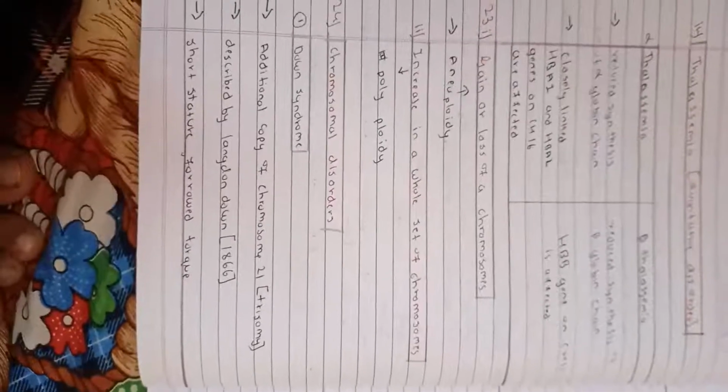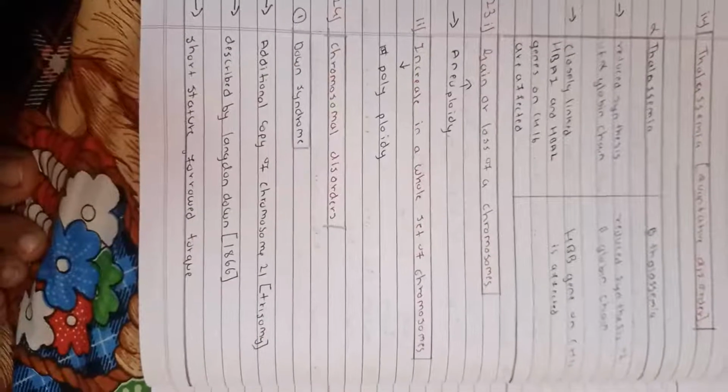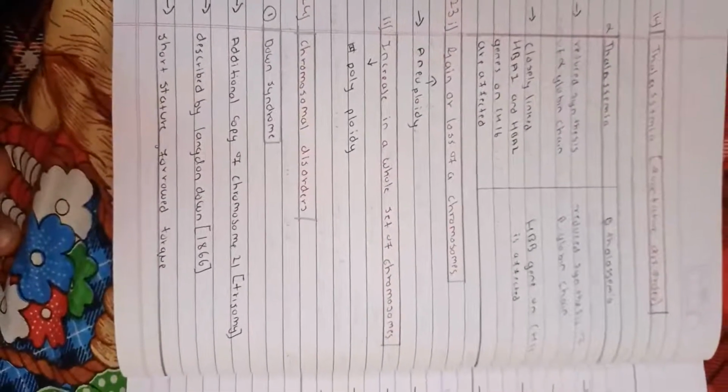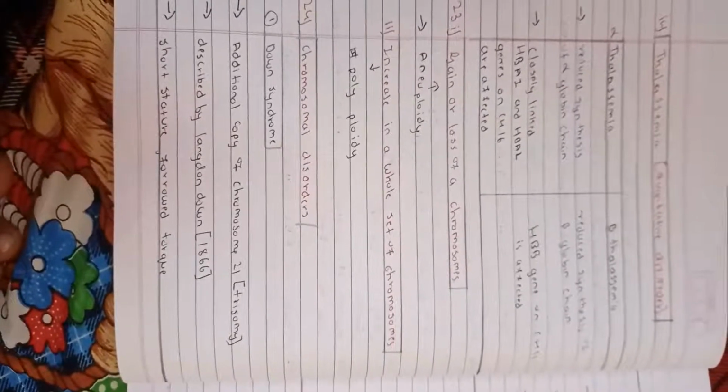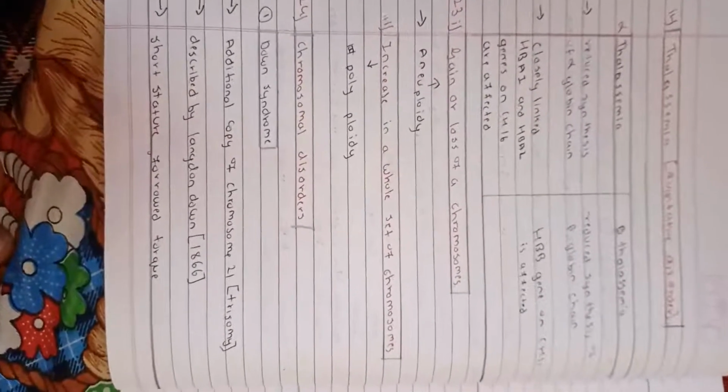Now talk about chromosomal disorders, Down syndrome. Down syndrome means addition of a copy of the 21st chromosome. We also call it trisomy, described by Langdon Down in 1866. Short stature and a furrowed tongue are symptoms. Palm crease and mental retardation are also symptoms.